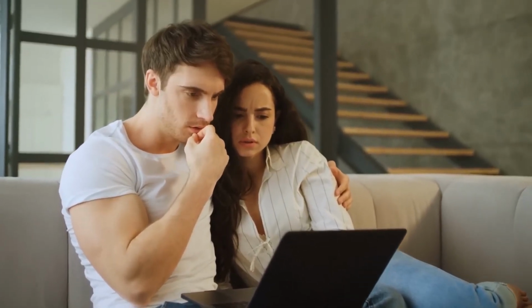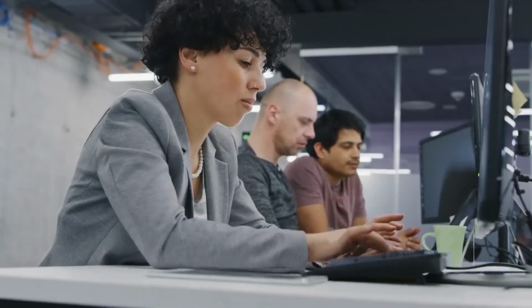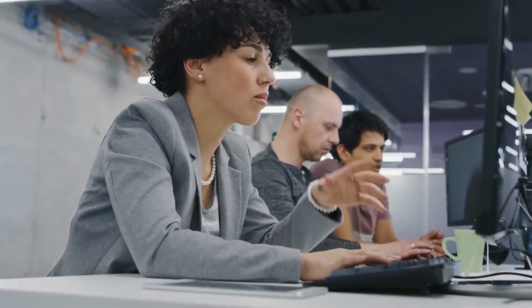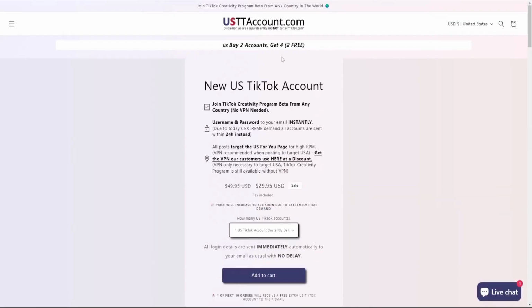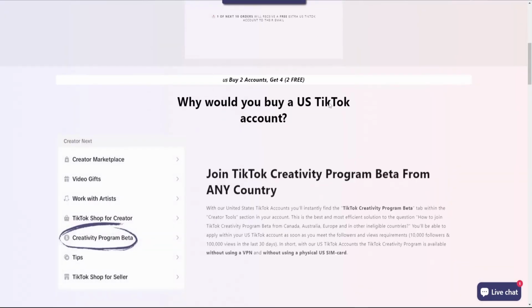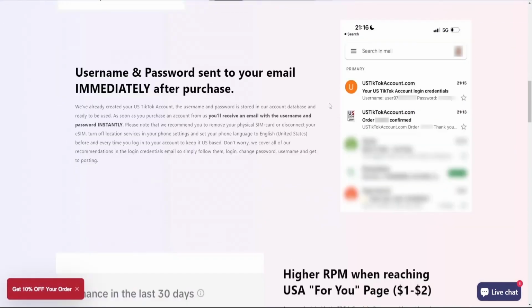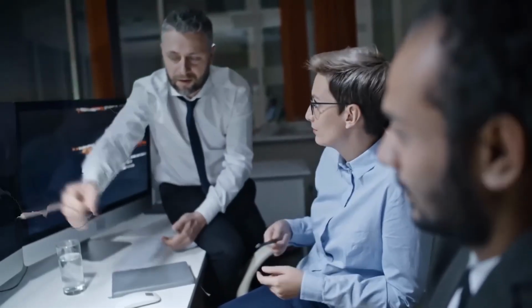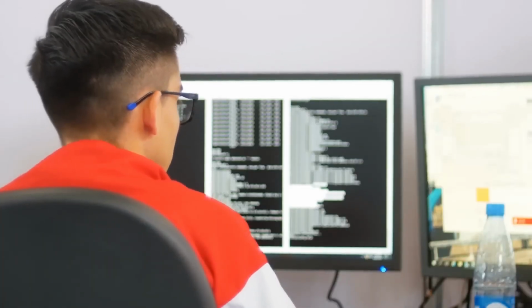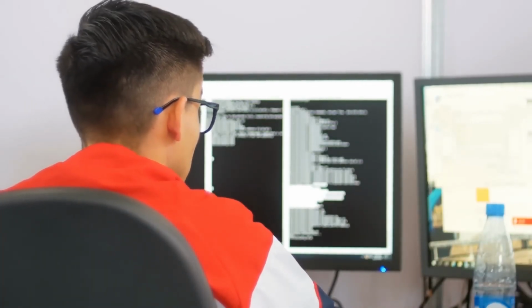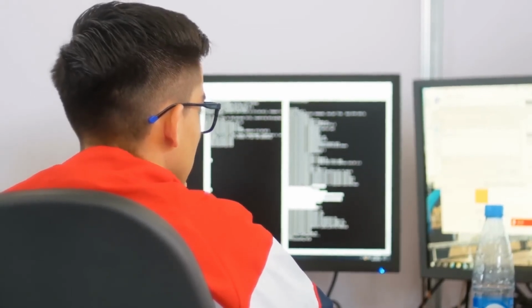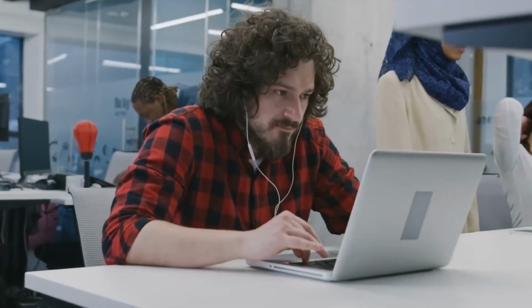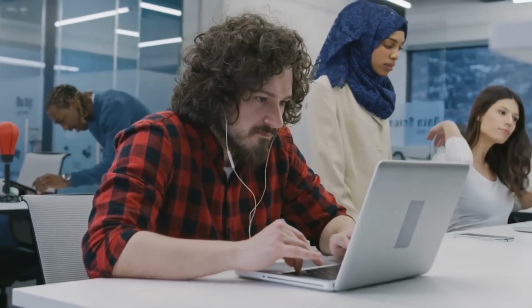To explain further, the TikTok Creativity Program offers creators a way to earn money from their videos, but it's not available everywhere, mostly limited to US residents. However, this website lets us create U.S.-based TikTok accounts, allowing us to bypass that limitation. After trying it out myself, I can confirm it works, and the best part is that once you have a U.S.-based TikTok account, you can access the Creativity Program just like anyone else. It may seem complicated, but it's actually quite straightforward.